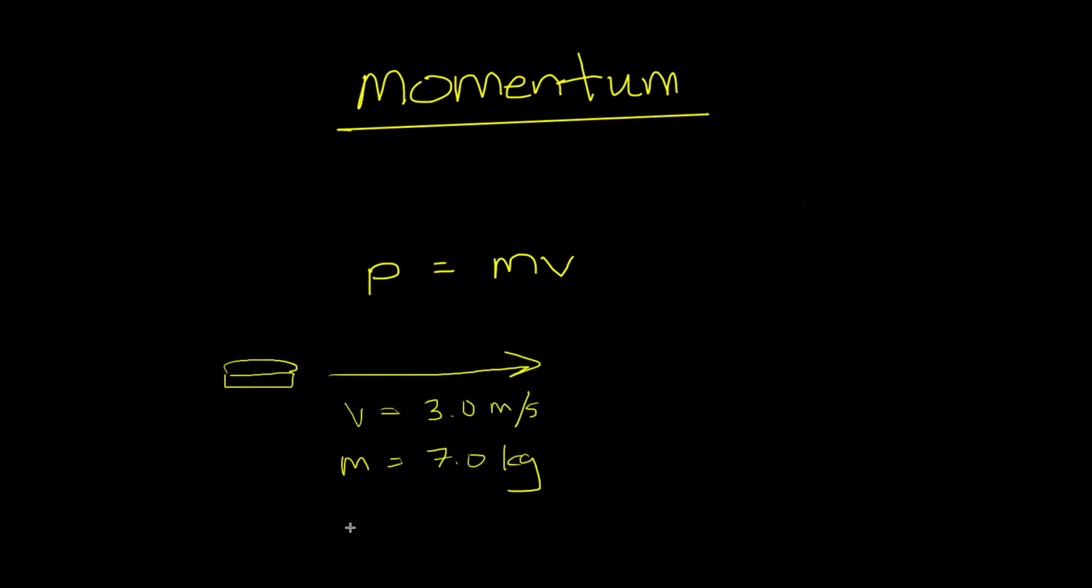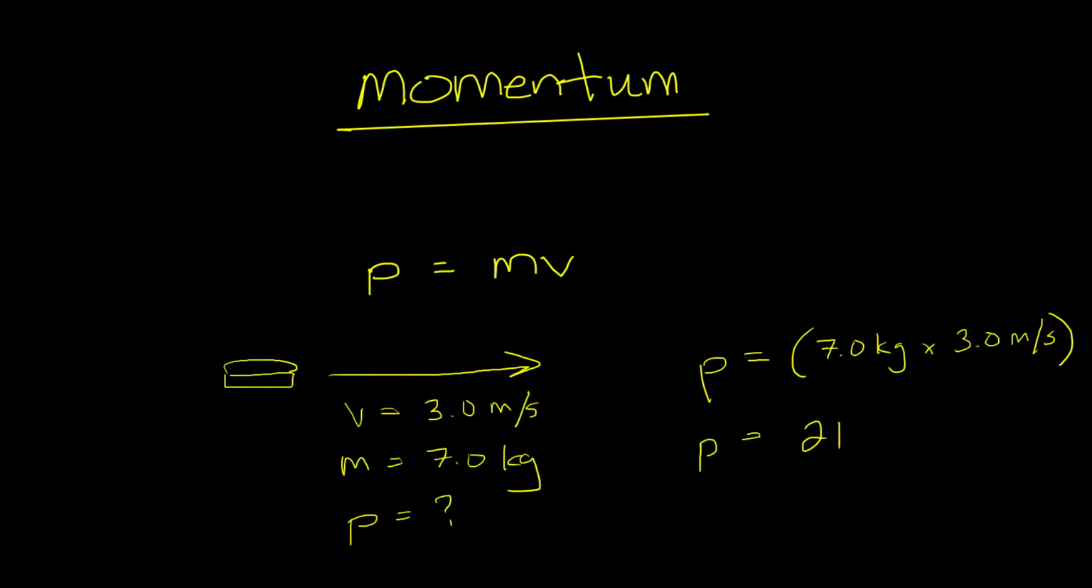The question's asking, find the momentum. We can simply use this equation here, where momentum equals mass times velocity. So we're just going to plug in our values. Momentum equals the object's mass, which is 7.0 kilograms, times its velocity, which is 3.0 meters per second. And when we multiply those numbers together, we get 21.